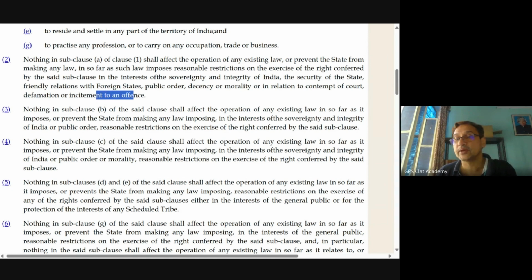So piracy is an offense. Therefore, reasonable restriction can be imposed on the ground of piracy also. You don't have any right of free speech over pirated content. You can't say that, look, the content is pirated, I have stolen it from elsewhere, but so what, it is my right of free speech. No, that is not permissible. That is subject to reasonable restriction, and it is correct also.